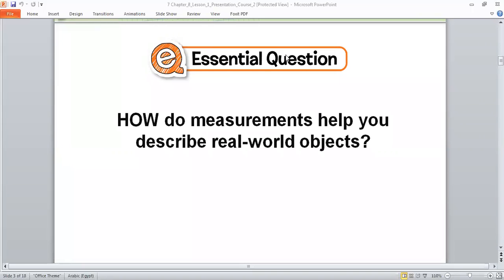How do measurements help you describe real world objects? So Ahmed said: how do measurements help you to describe real world objects? Okay, again.